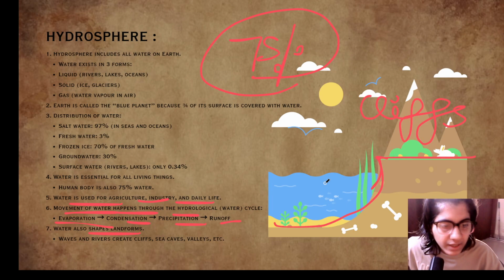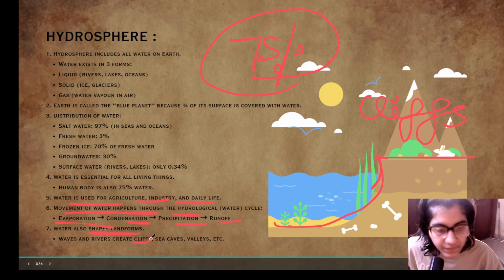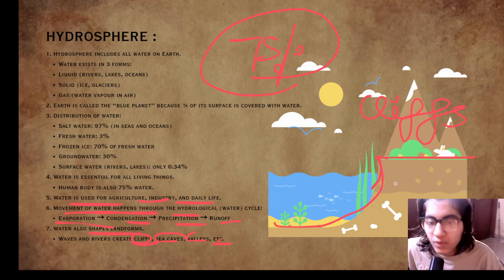We have seen that water and rivers create cliffs, sea caves, valleys, etc. So water also shapes the landforms. Many rocks are shaped by constantly hitting against the water, and these cliffs we can see are also formed by the water.